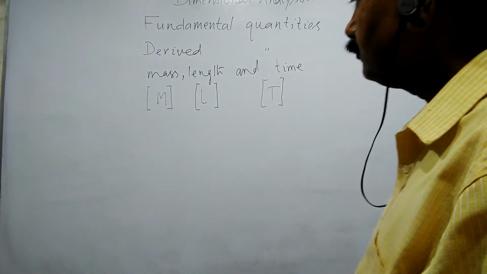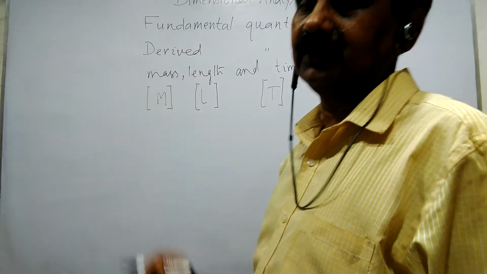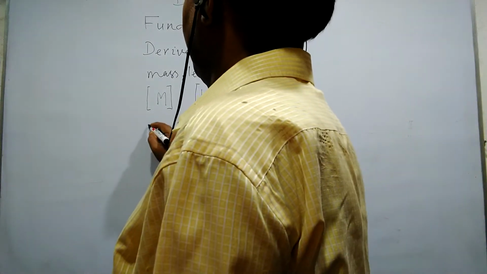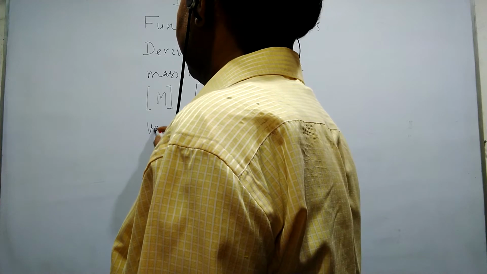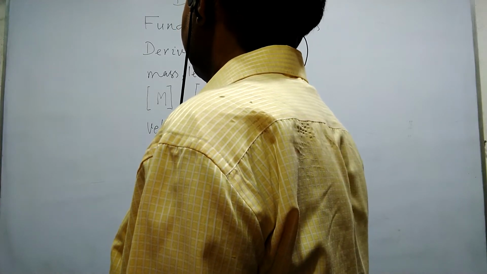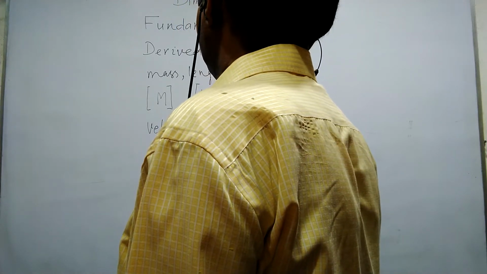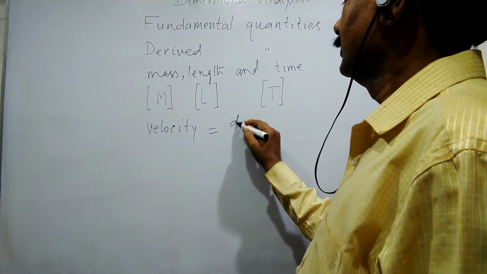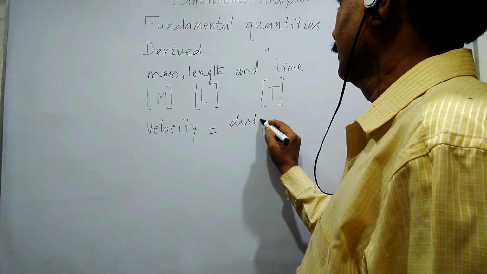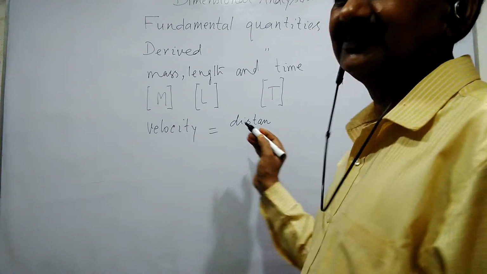Now let us talk about derived quantities. Suppose our first derived quantity is velocity. How do we define velocity? We define it as distance traveled, or you can say displacement.